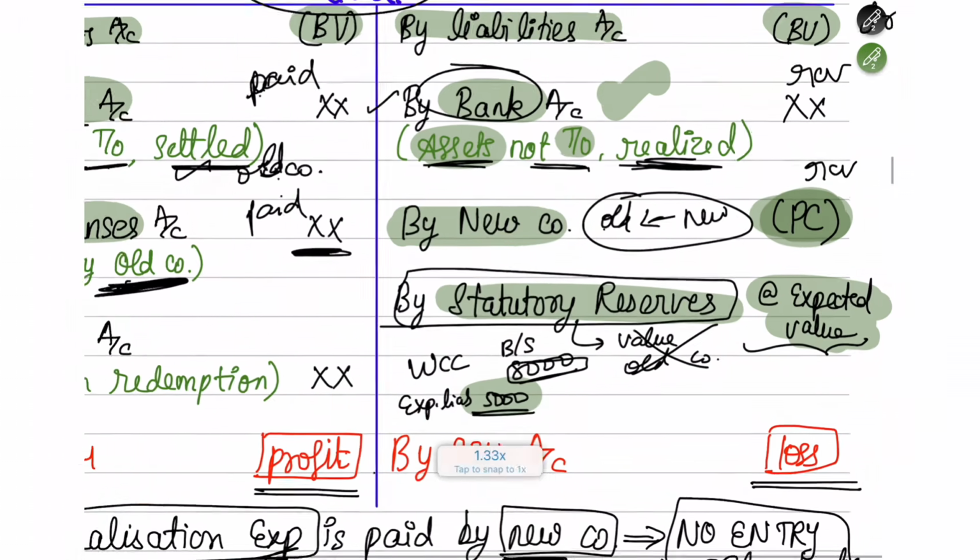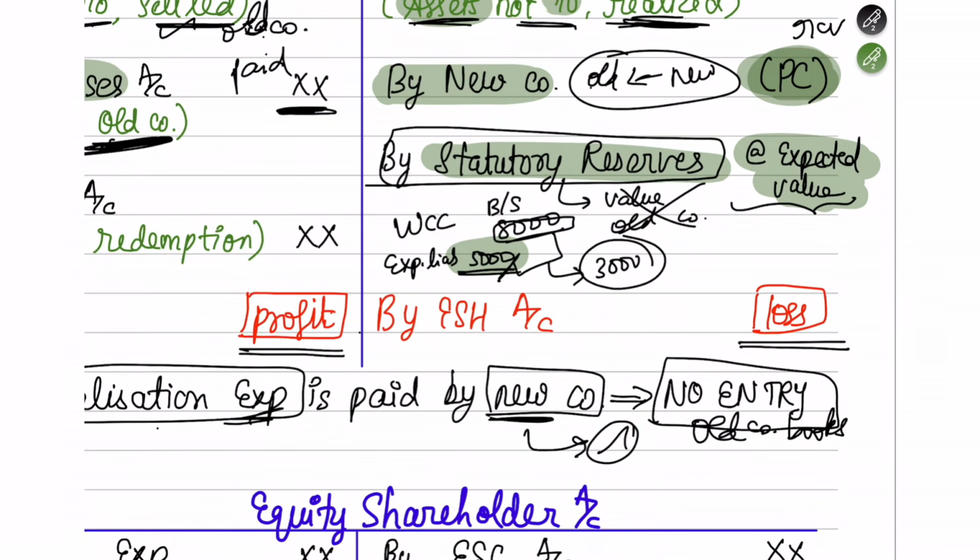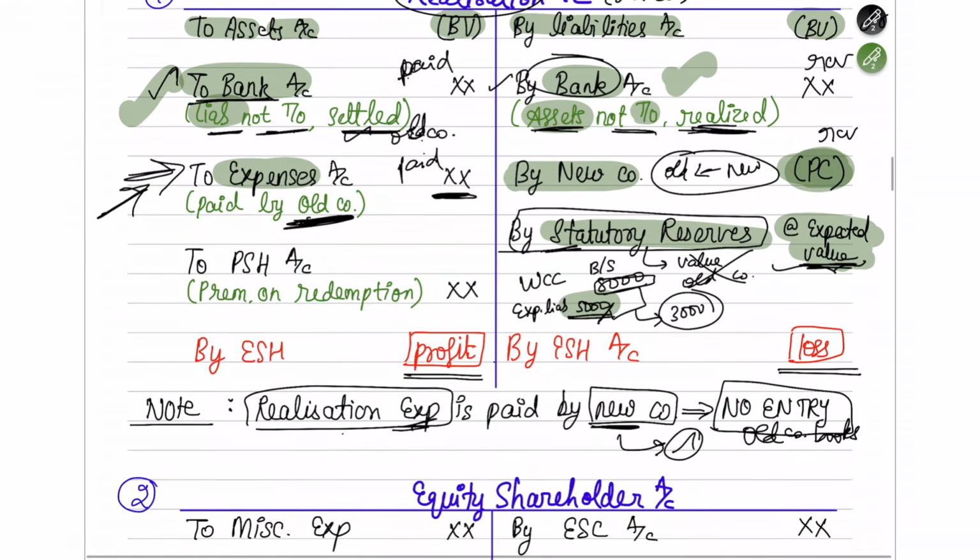So what do we do to the rest 3,000? If 5,000 we have noted in the realization account, what do we do to the rest 3,000 rupees which is lying in the balance sheet? I'll tell you the treatment. Wait a minute. For now, just understand that statutory reserve at expected value you have to write in the realization account. This is also done. Now there are 2 to 3 more things in the realization account, like the preference shareholders, which I'll come to in a bit.